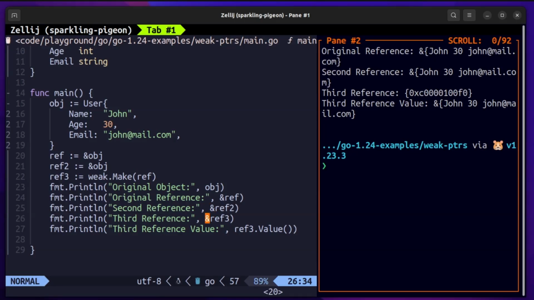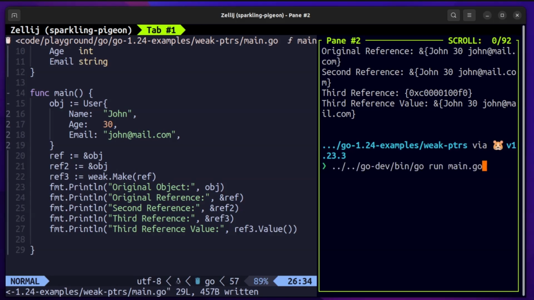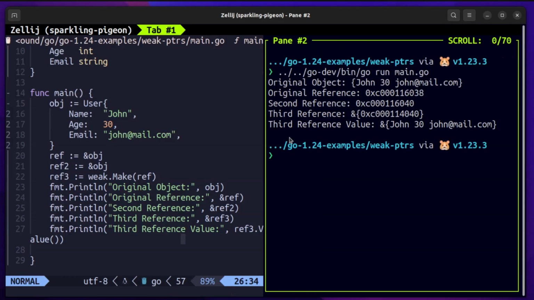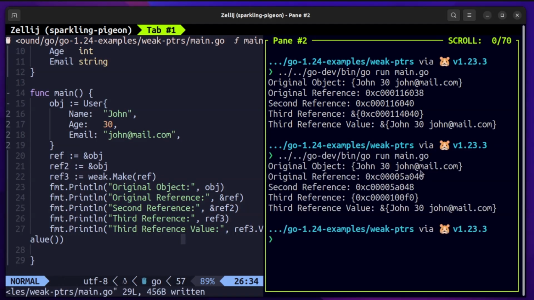For the third reference, it is an actual memory address. So that differs from its actual memory address and the memory address of the unique pointer. So you would see that there are differences in the memory addresses that we printed out. However, the memory addresses that the original reference and second reference are pointing to are the same values because we are pointing to the same value, but those are offset by the integer values.